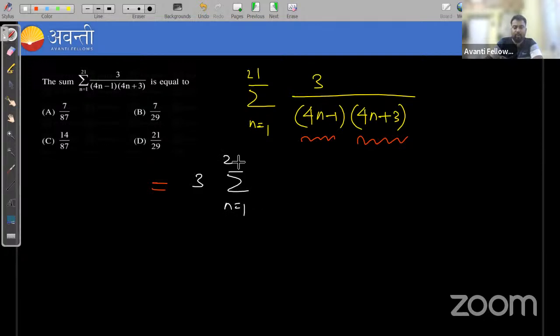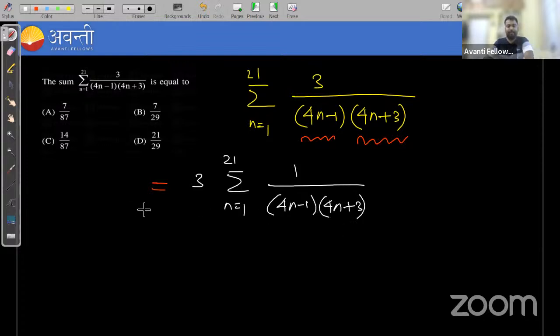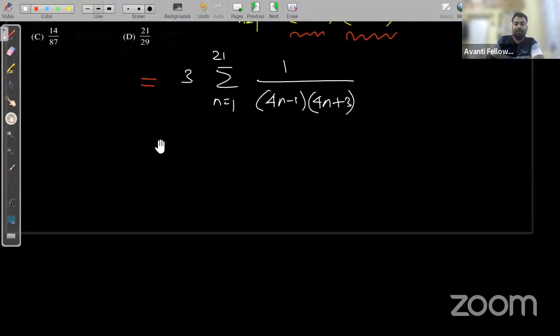N is equal to 1 to 21. And write 1 upon (4n minus 1)(4n plus 3). Now what I am trying to do is I am multiplying by 4 and dividing by 4, because the difference of both the factors present in the denominator is 4. That's why I am multiplying by 4 and dividing by 4.